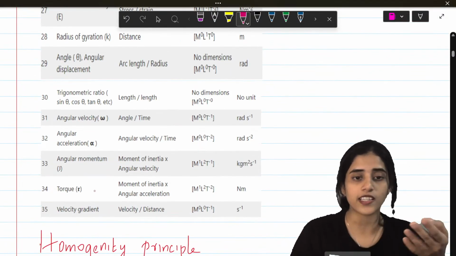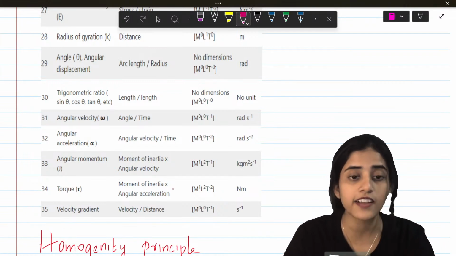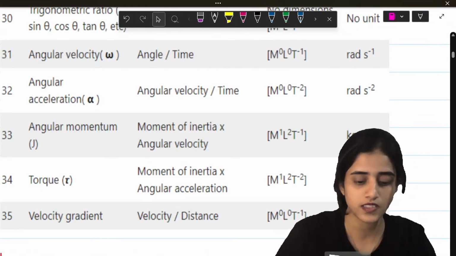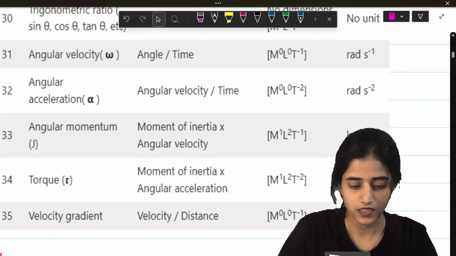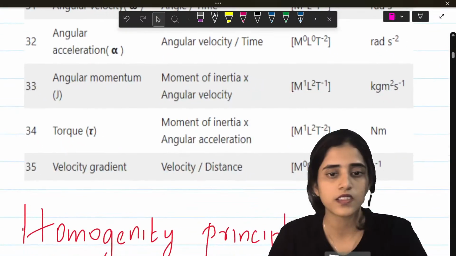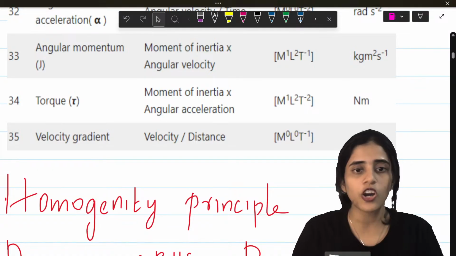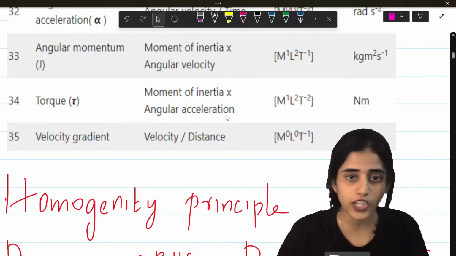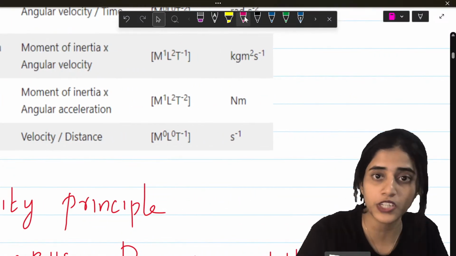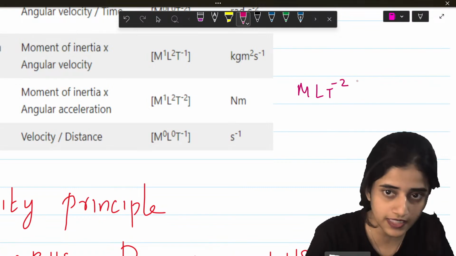Let's just do torque as well. Torque is moment of inertia times angular acceleration. Let's do torque. For torque, the dimension formula will be, you need to know the dimension formula for moment of inertia. How much is that? mLt raised to minus 2.